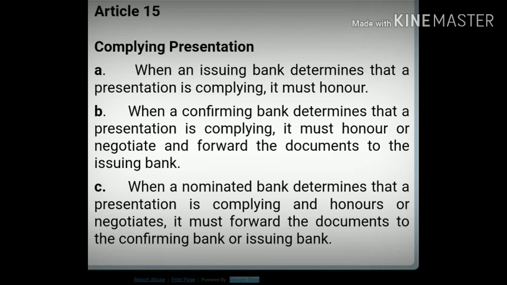Now let's move on to C. When a nominated bank determines that a presentation is complying and honors or negotiates, it must forward the document to the confirming bank or issuing bank. Here also, when the document is presented to the nominated bank, it will check the document, and if it finds the document to be credit compliant, then it will honor or negotiate the document and will forward the same document to the confirming bank for further checking, or it can directly forward the document to the issuing bank if there is no confirming bank.